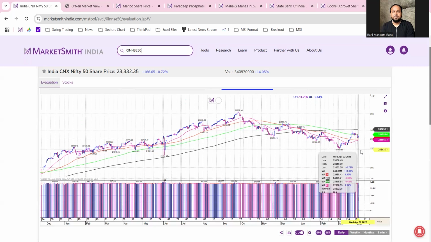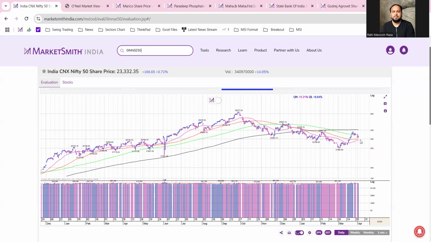If the index breaches this support level, as we can see in the chart, the index is trading above its 50 DMA by just 1.45%. If that level is breached, which is placed around 22,998 to be very precise, that is 23,000, then we can expect some more volatility and it can attract more selling pressure as well. So let's see how the index is behaving.